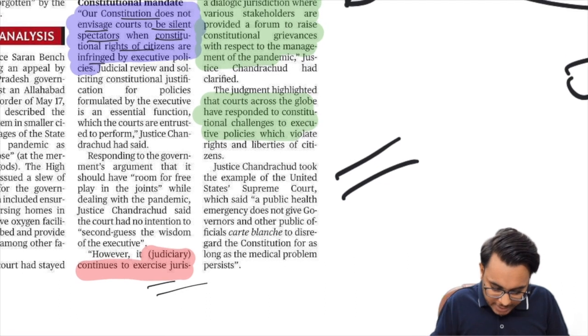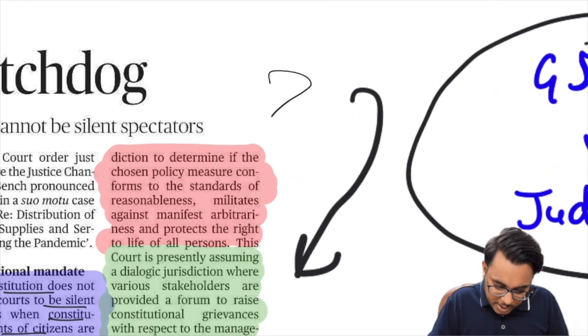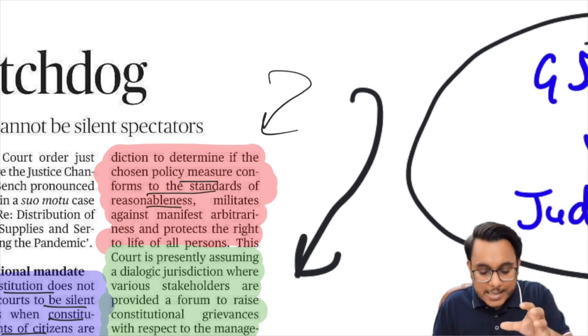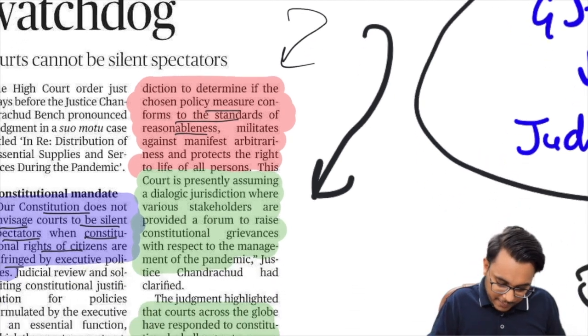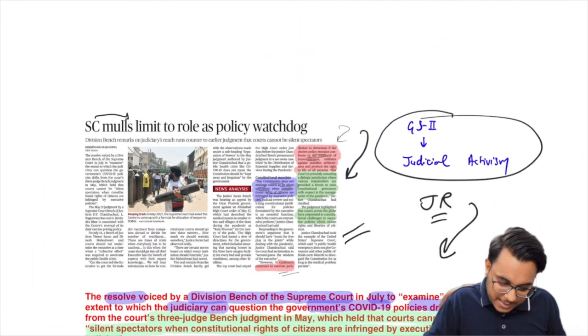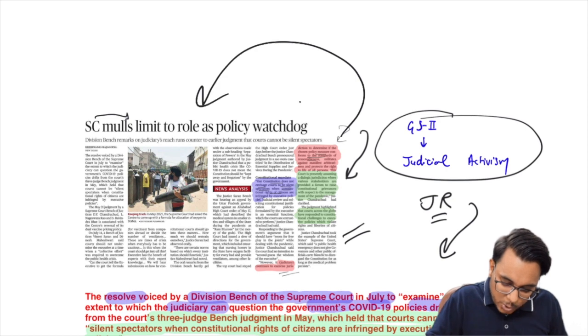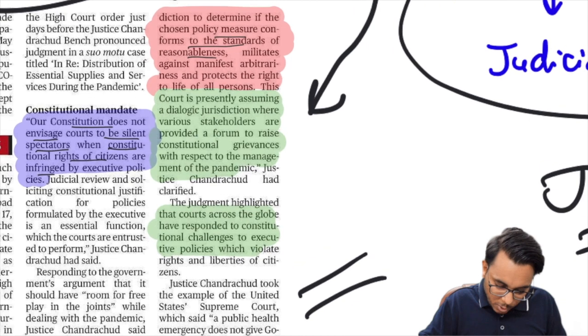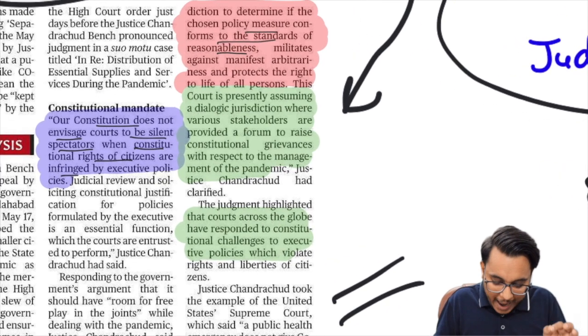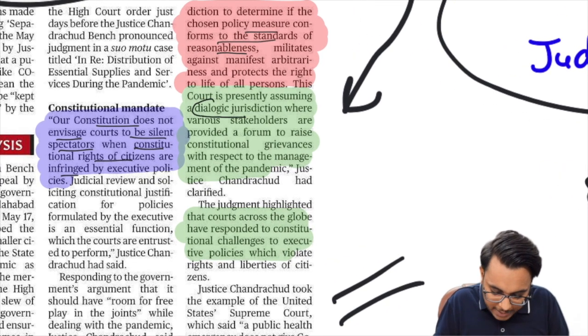Moreover guys, the judiciary needs to exercise the jurisdiction to determine what policy measures conform to the standards of reasonableness and fairness, as well as being good for citizen welfare. And guys, in that capacity, if the judiciary were to be a silent watchdog, then it would not be good. Moreover guys, it has also been provided that the court has assumed a dialogic jurisdiction.